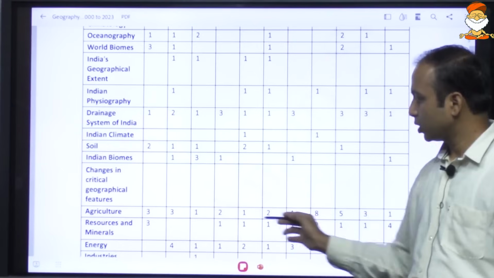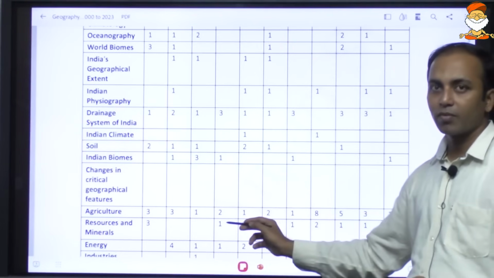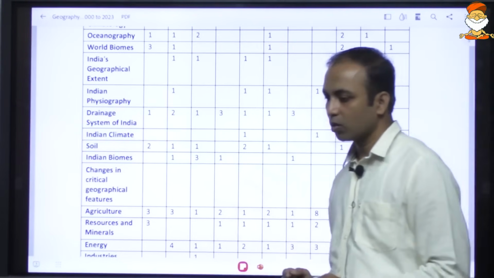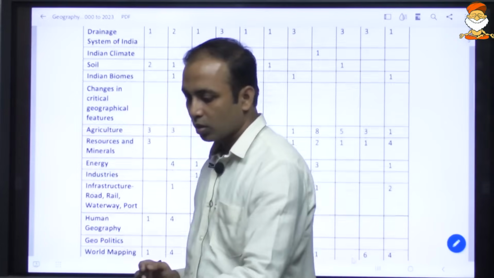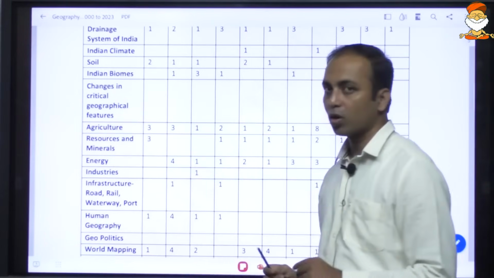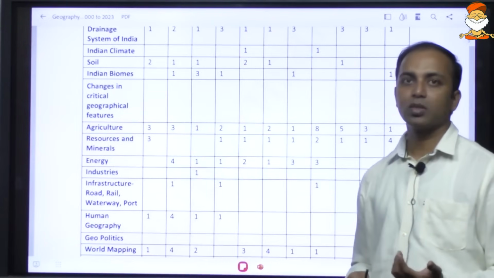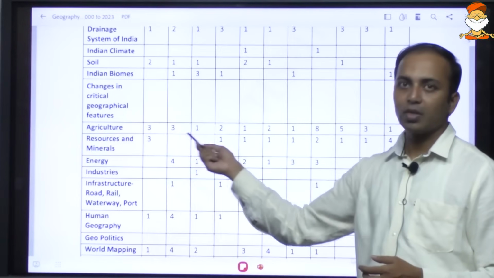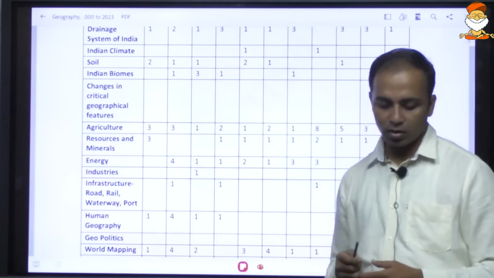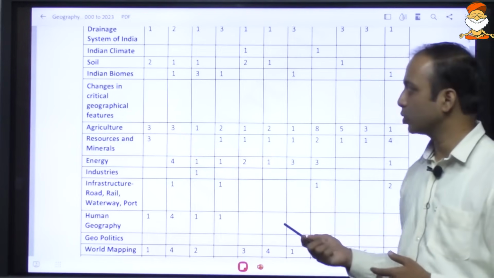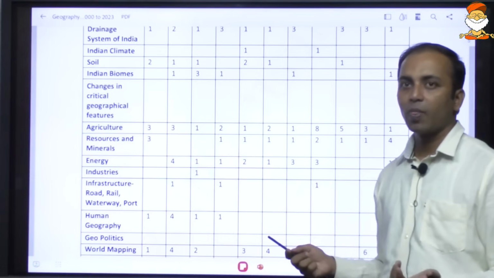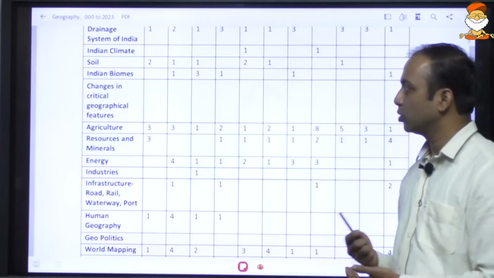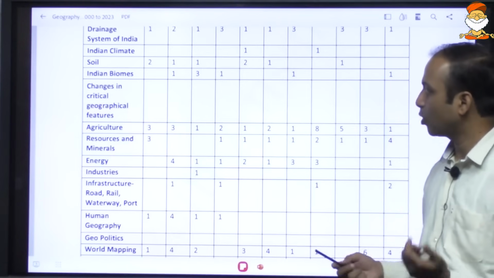With respect to agriculture, you can see there are many questions. These form part of economic geography. So economic geography has some overlap with the Indian economy. So many questions will be asked in geography, but this will be in accordance with that of the Indian economy, also with respect to science and technology, or with respect to environment and ecology.